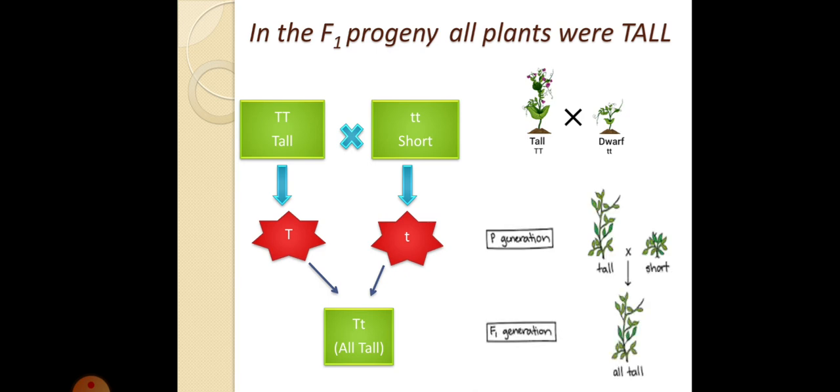Clear? So what did Mendel do? Mendel took pea plants, one tall and the other short. He cross pollinated them, and he found that in the F1 generation all the plants were tall. We have represented the tall plant as capital T and the short plant as small t, and in the F1 generation we got capital T and small t.